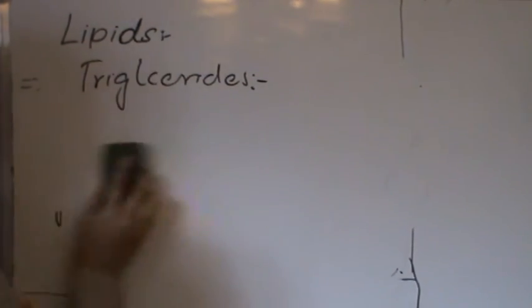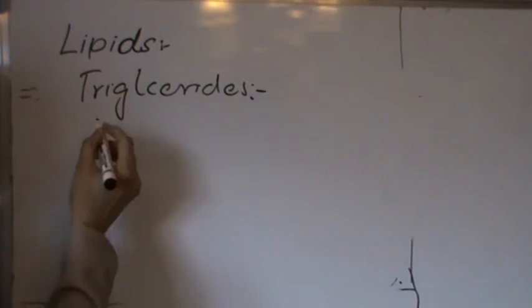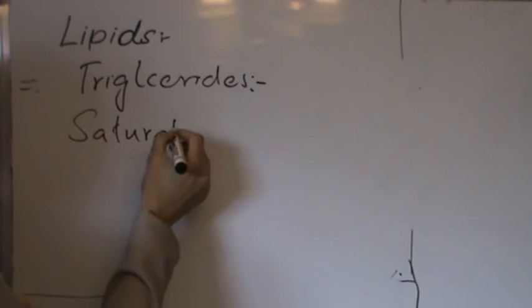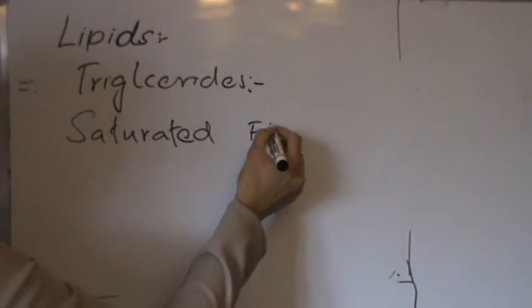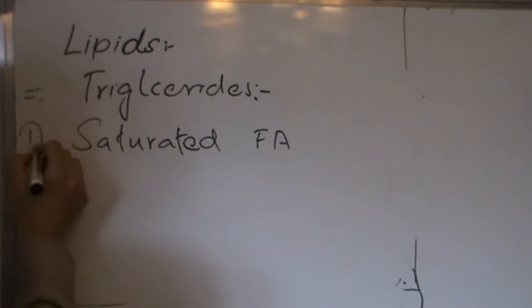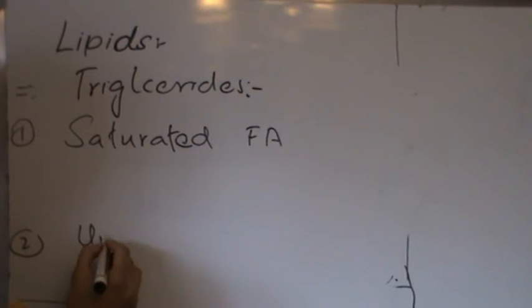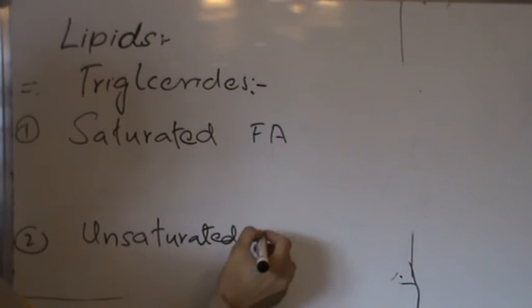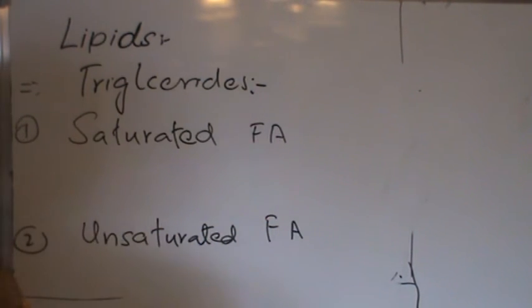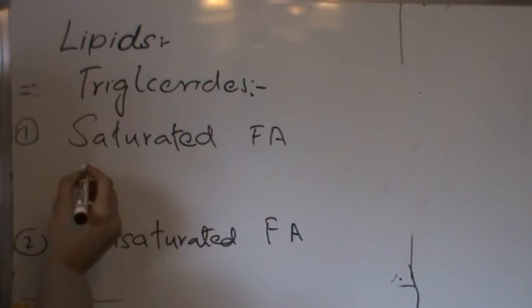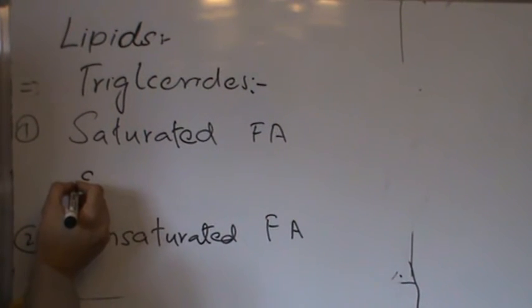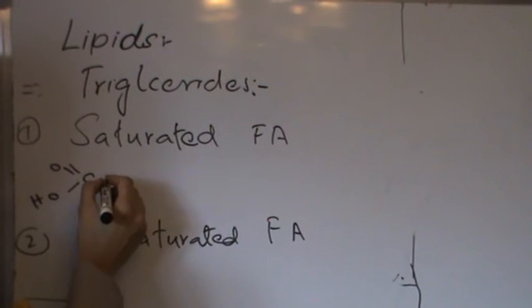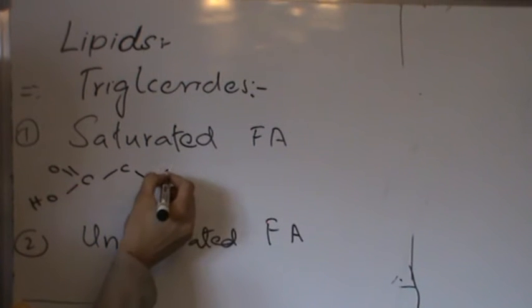There are actually two types of fatty acids: saturated fatty acids and unsaturated fatty acids. Saturated fatty acids don't have any double bond between their carbon atoms.